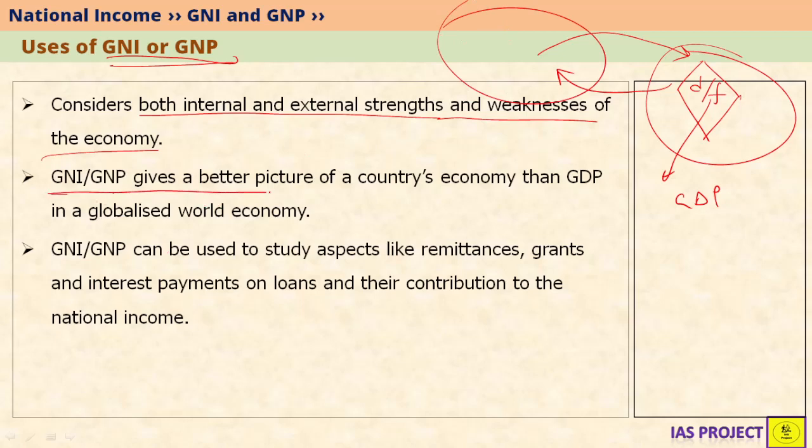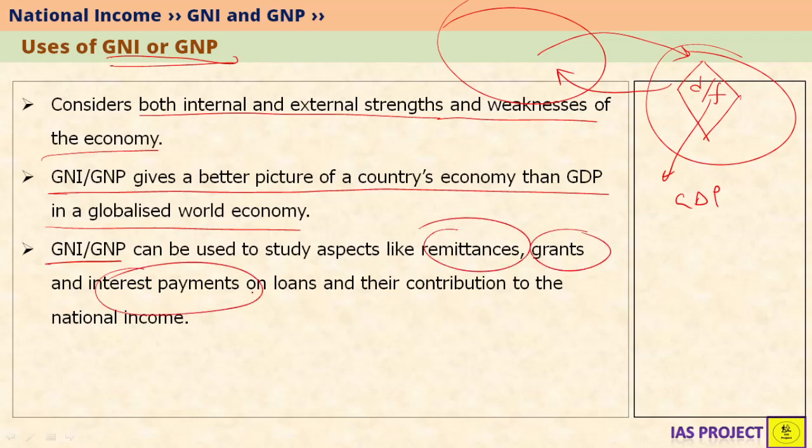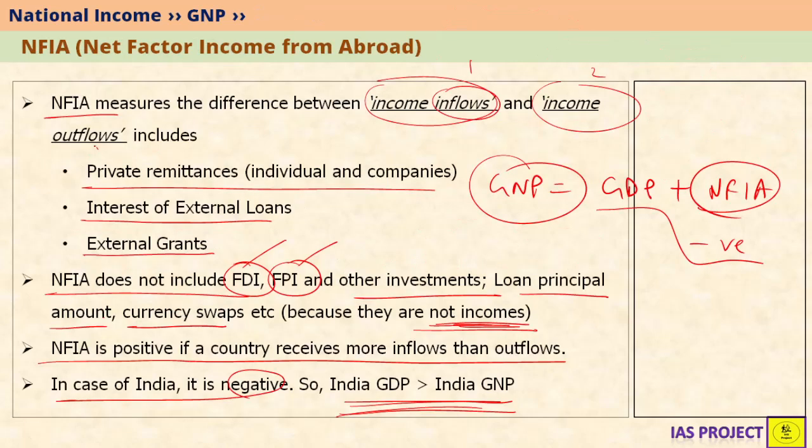GNI and GNP give a better picture of a country's economy than GDP because of the globalized economic world. Because today most of the goods are produced outside, and because of the rise of multinational companies, that is MNCs, production is very much distributed over global supply chains. So GNP or GNI gives a better picture compared to GDP in a globalized economy. GNI or GNP can also be used to study certain aspects like remittances, grants and interest payments, as we have seen, because all these three form part of NFIA.